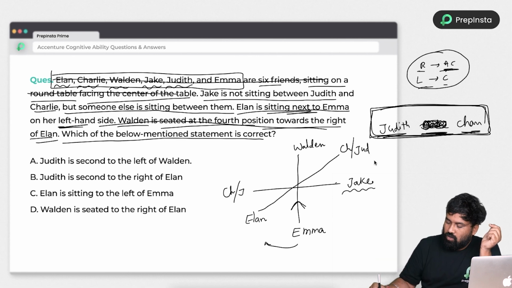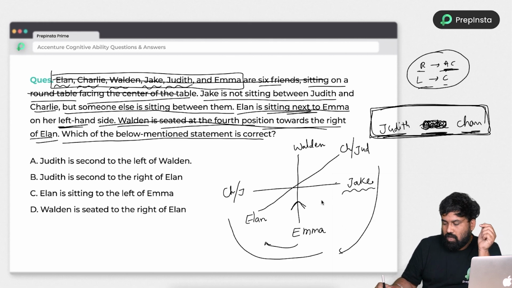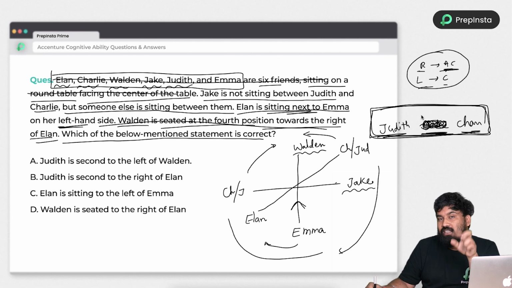See, if you look in the clockwise direction or anti-clockwise direction, between Charlie and Jane, in clockwise or anti-clockwise direction, we have three people. So there will be no exact middle position that Jake is occupied, which is Emma occupied, right? So it is also correct. And in the clockwise and anti-clockwise direction, if you see from the top side also, Walden has occupied the center position. So they said someone is sitting. We don't know, right?